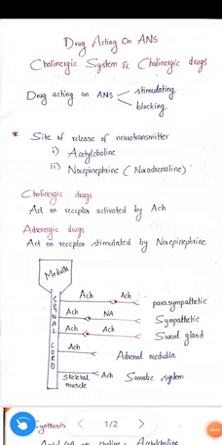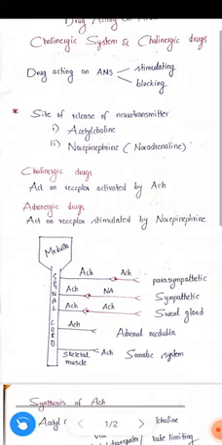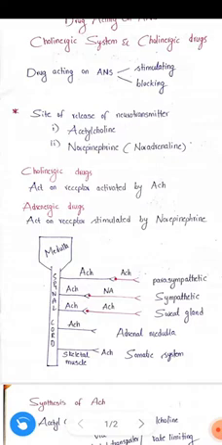In this video, we are going to learn about the cholinergic system and cholinergic drugs. Drugs that act on the ANS can stimulate the action or block the action. Next, coming to the site of release of the neurotransmitter, we divide these drugs into two types, acetylcholine and norepinephrine.